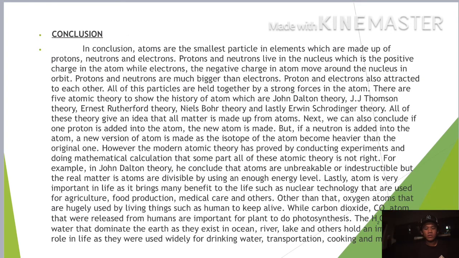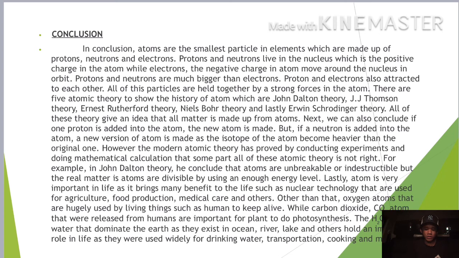And the last one is the conclusion. In conclusion, atoms are the smallest particles in an element, which are made up of protons, neutrons, and electrons. Protons and neutrons live in the nucleus, which is positively charged, while electrons, which are negatively charged, move around the nucleus in orbit. Protons and neutrons are much bigger than electrons. Protons and electrons also attract each other. All the particles are held together by the strong force in the atom.